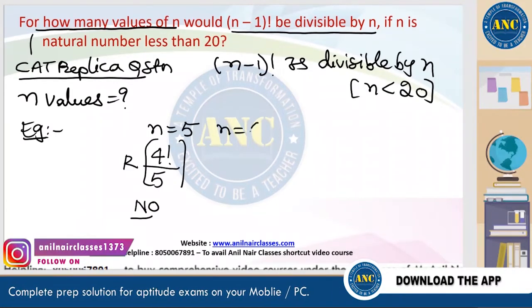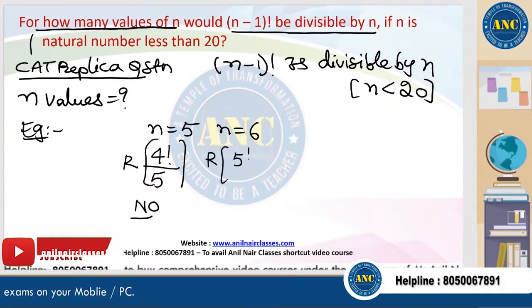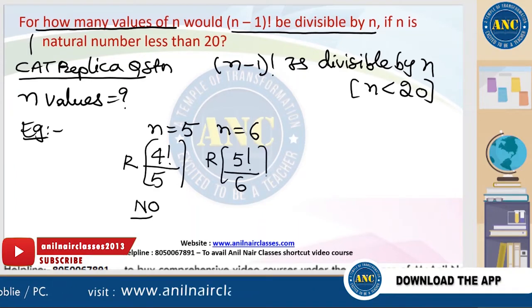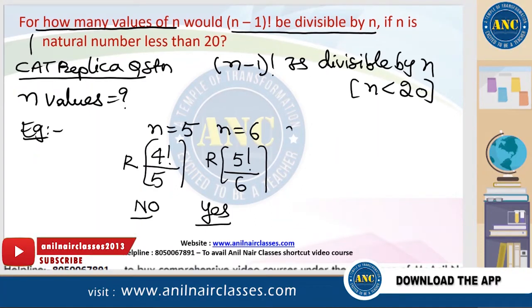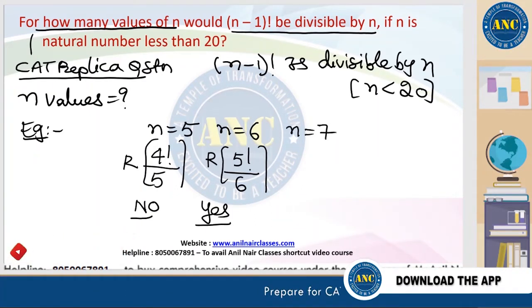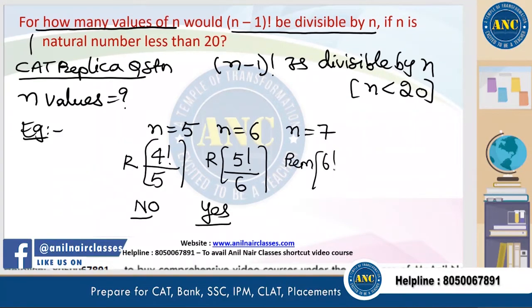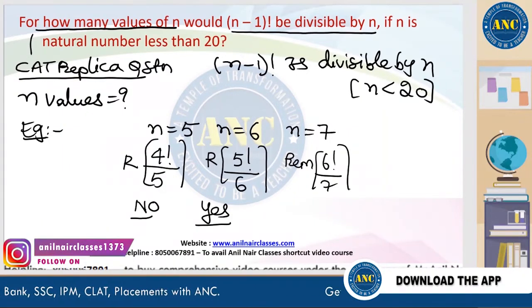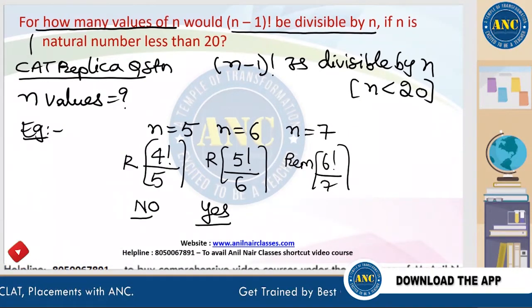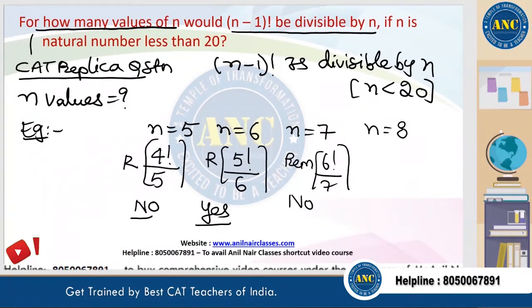If I put n equal to 6, 6 minus 1 is 5 factorial, divided by 6. 5 factorial is 120, and 120 is divisible by 6. For n equal to 7, 6 factorial is divided by 7. 6 factorial is 720, which is not divisible by 7. Answer is no.